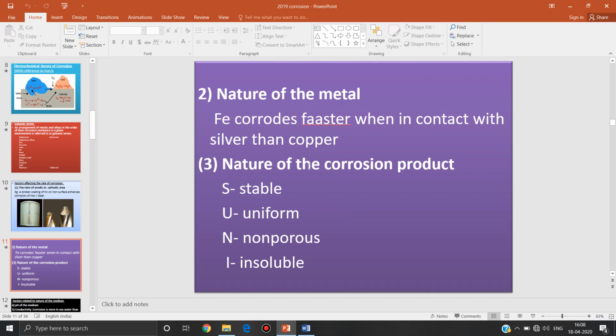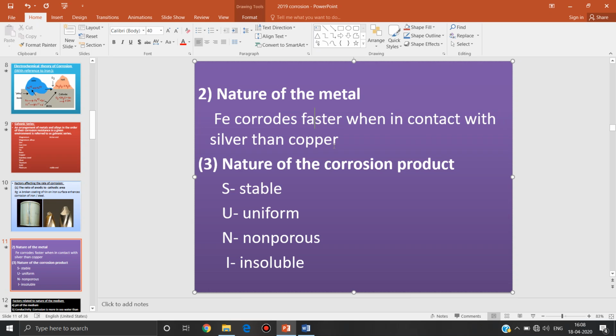For example, if you take two dissimilar metals, the metal with the lower electrode potential is always highly reactive, so it acts as anode, and metal with the higher electrode potential acts as cathode. So corrosion always takes place at anode. So rate of the oxidation reaction will be very high, since that metal is very reactive. Rate of corrosion is also very high.